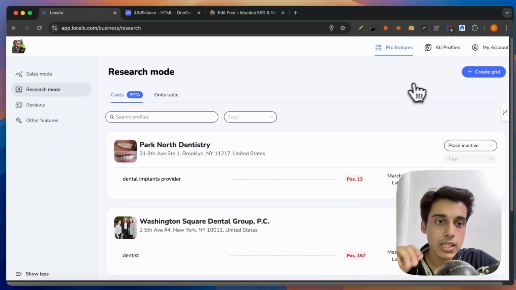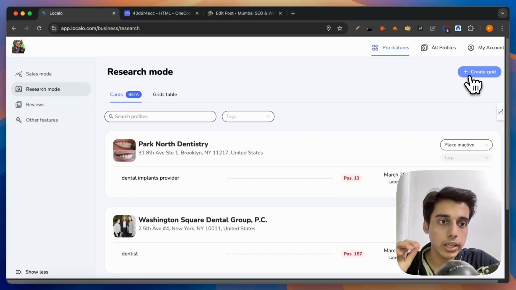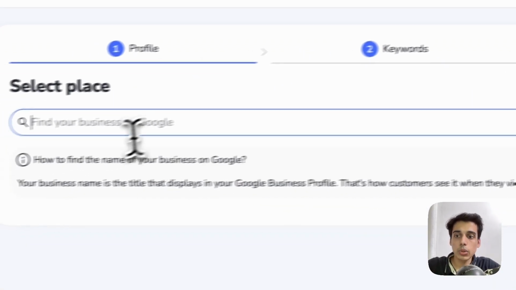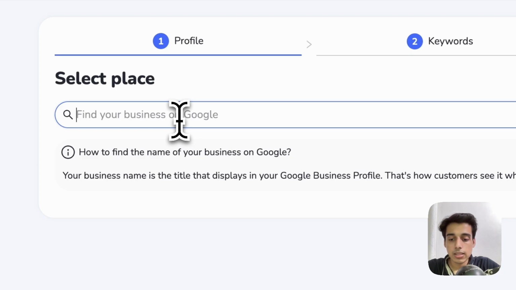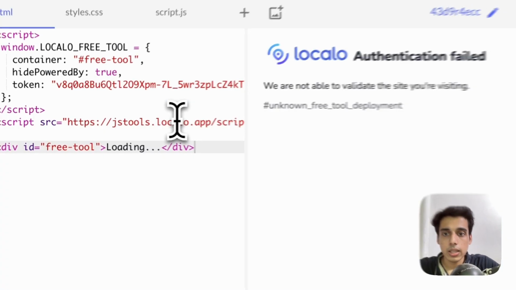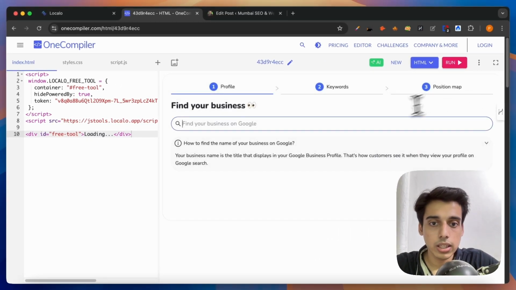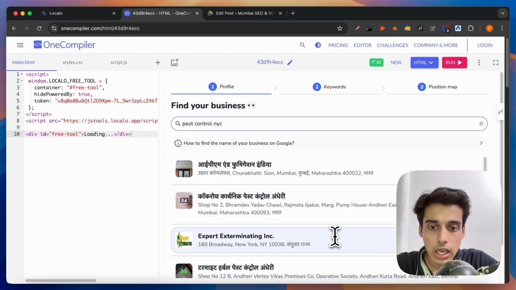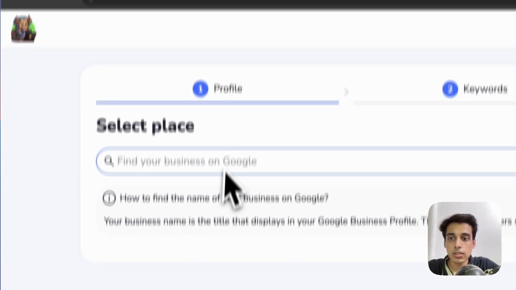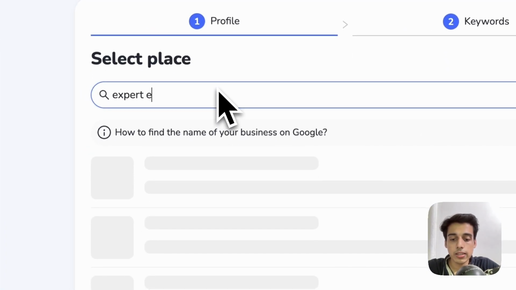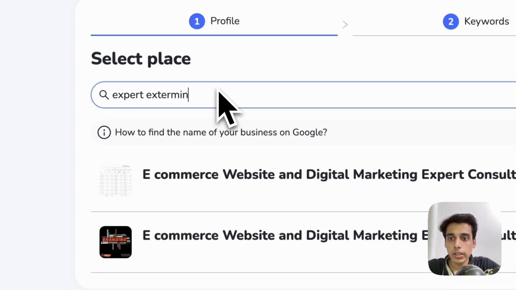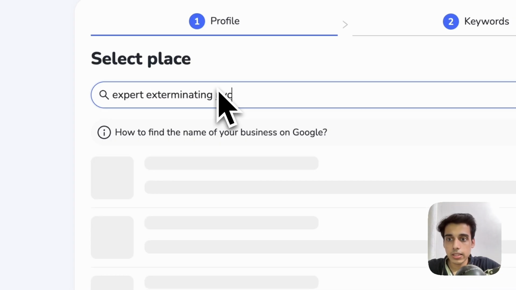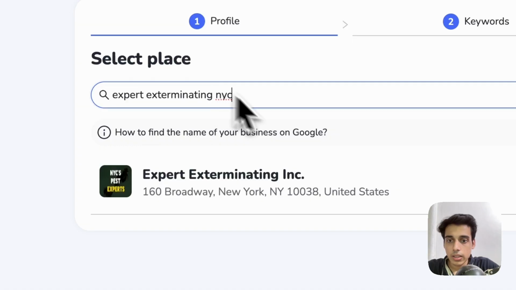यहाँ आप उनके business profile search कर सकते हैं by clicking on create grid. You can search for maybe let's just say pest exterminating. That was the business profile over here, right? Let me just search for the same pest control NYC. And here we have expert exterminating. So let me just search the same thing. Expert exterminating NYC. And here we got this profile.